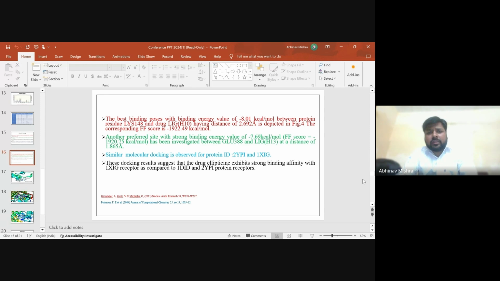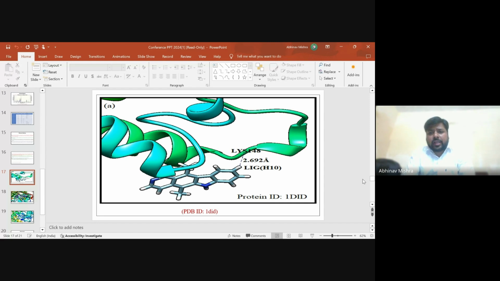Similar molecular docking is observed for protein PDB IDs 2IPI and 1XIG. Thus, the results suggest that the drug Ellipticine exhibits strong binding affinity with the 1XIG receptor as compared to the 1DID and 2IPI protein receptors. This is the pictorial diagram of the reverse transcriptase protein 1DID. This is the ligand site LIG S10.